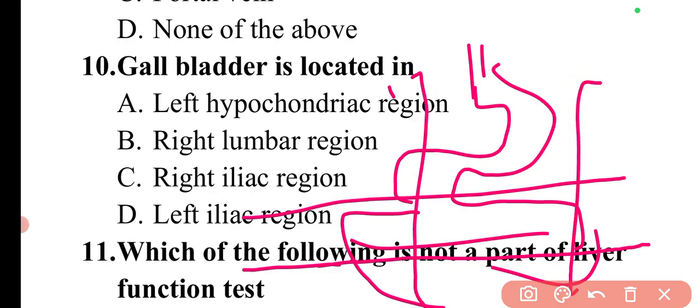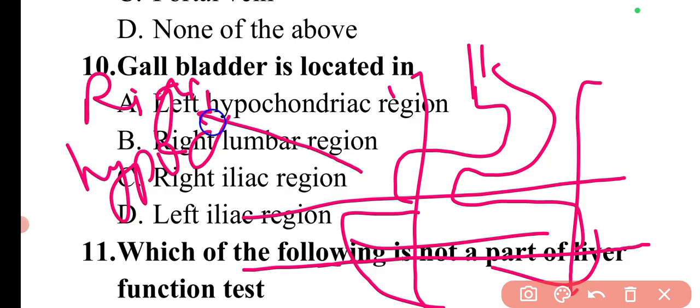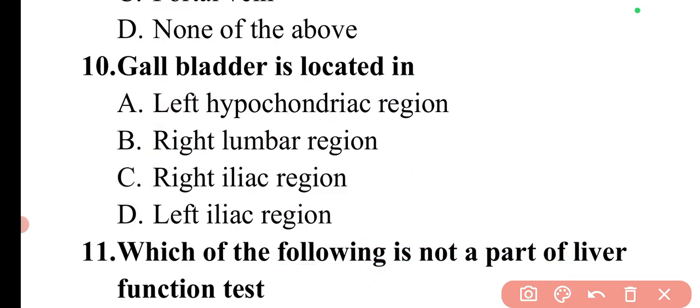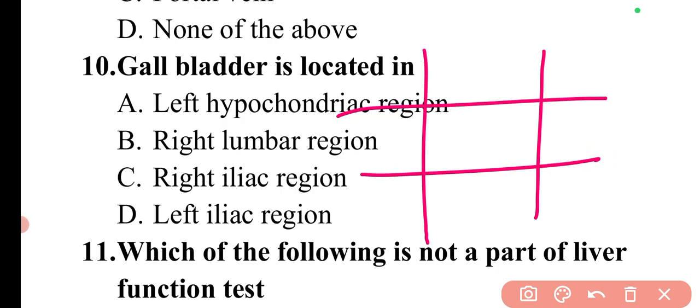If I give the names, this part is the right hypochondriac region. This question is also important because for gallbladder location, this question has been asked in 2 to 3 different exams. That's why I'm explaining these regions. So the right hypochondriac region, then I'll just make it like this. This is the right hypochondriac region.